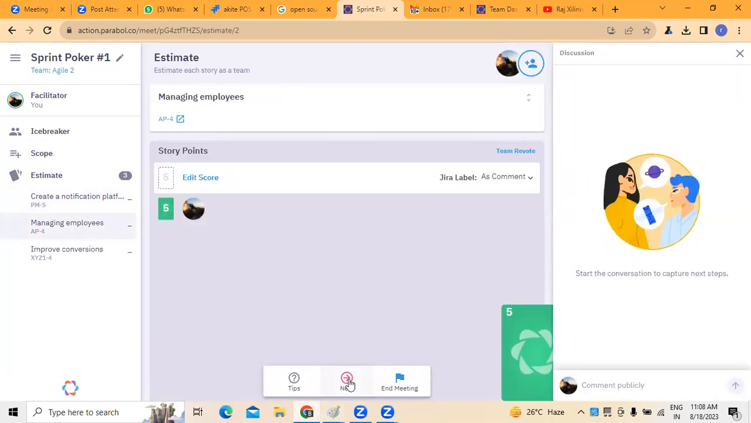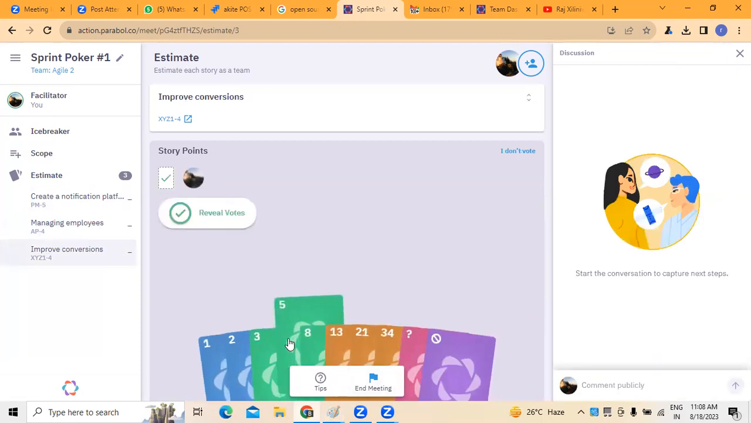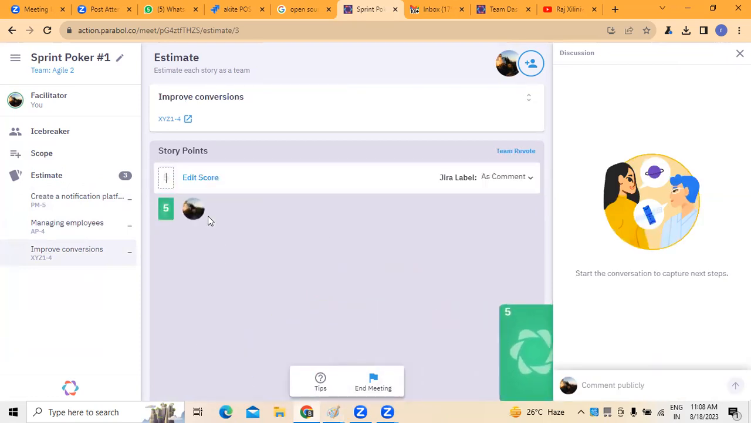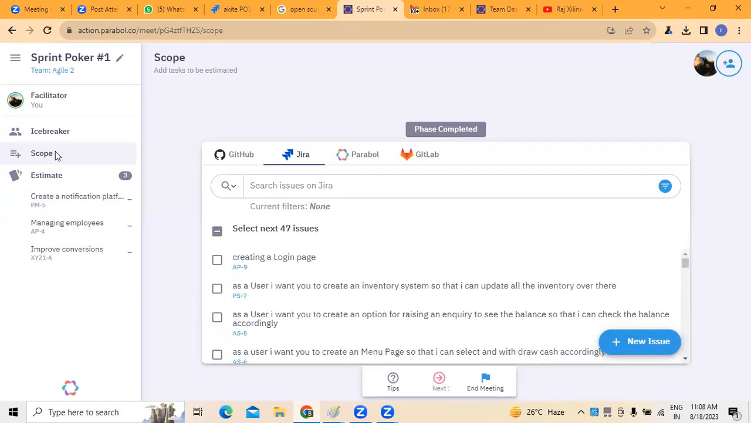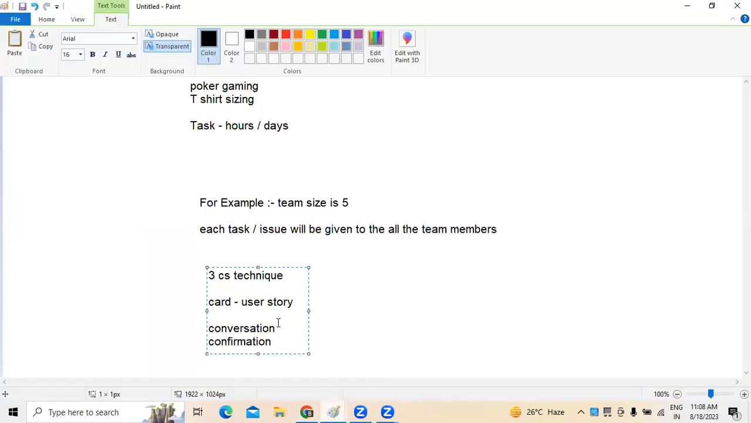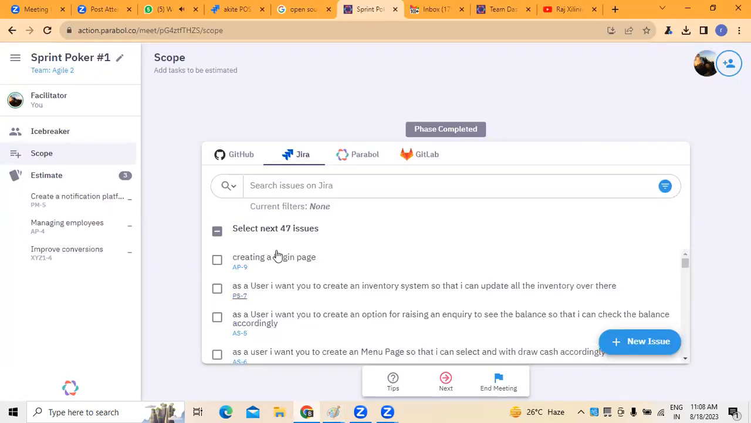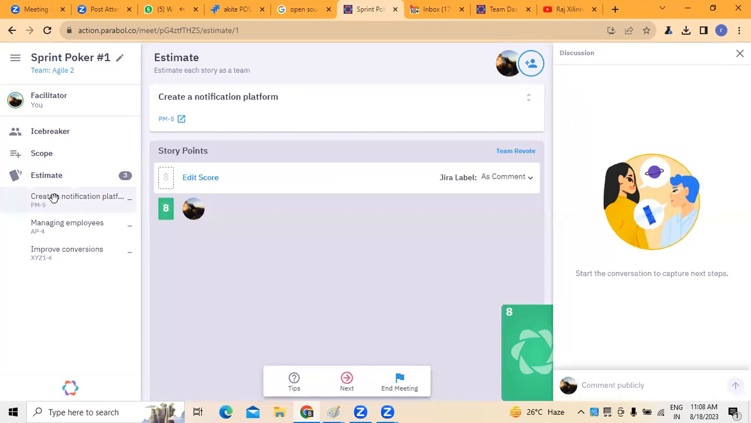In this 3C's technique, what we normally follow is card, conversation, and confirmation. Conversation is going on, and once the conversation is done, confirmation is given. On what basis is confirmation given? Based on the number that we have given. Assume, for example, that the estimation and everything is done.